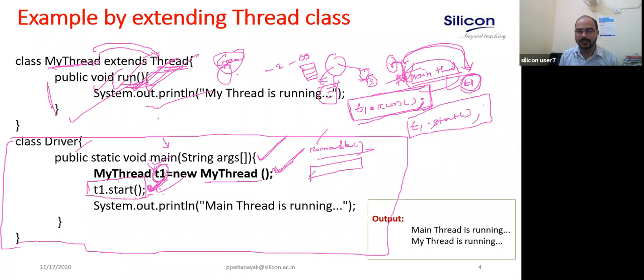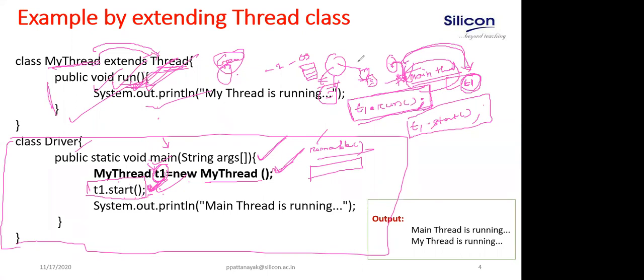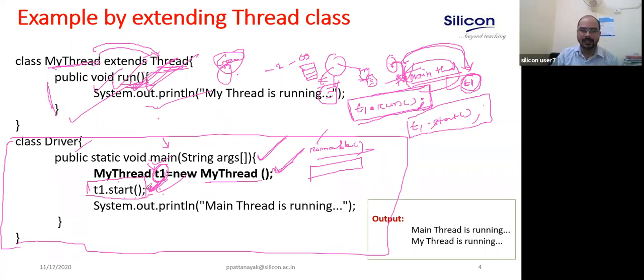The moment the processor becomes free, it will assign this thread to the task. Then the thread comes to the running state, from runnable to running.